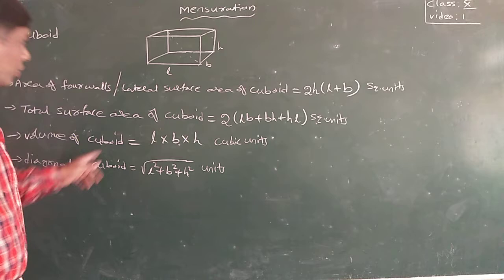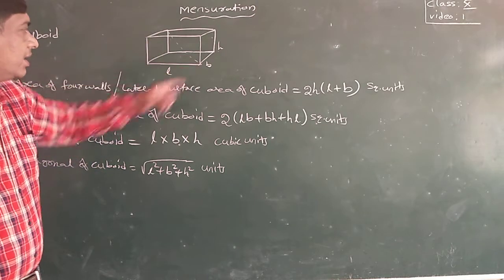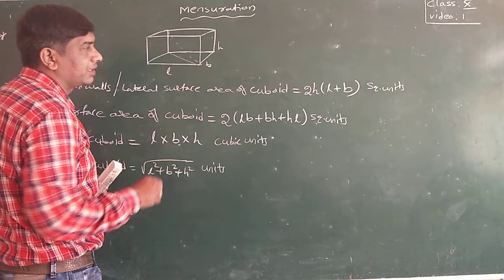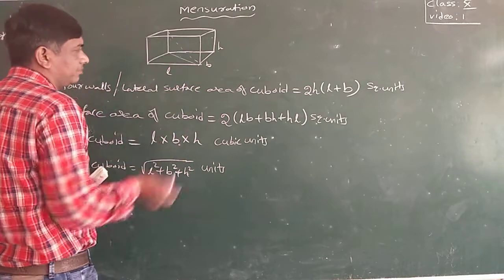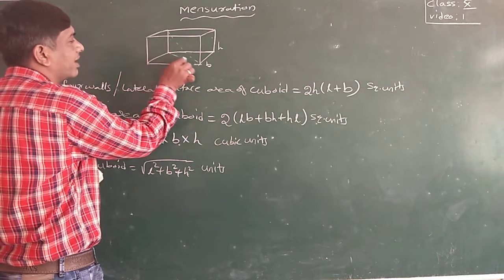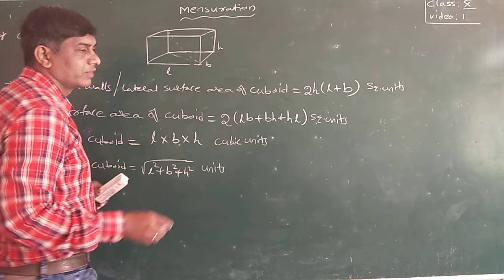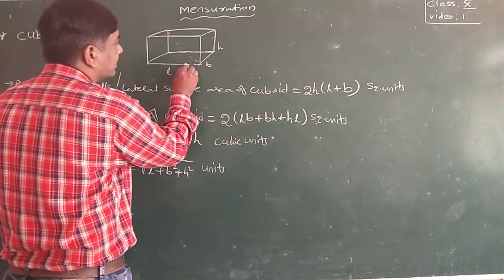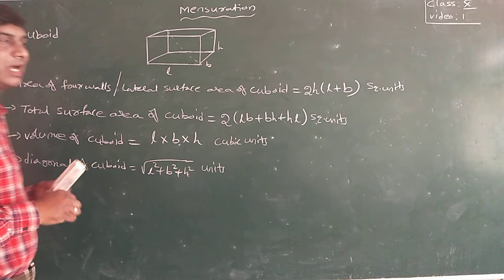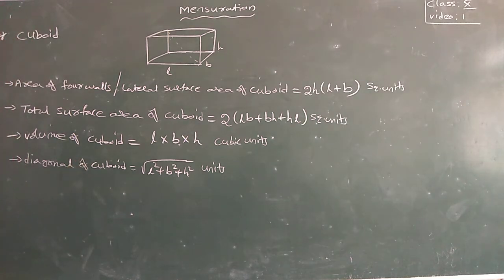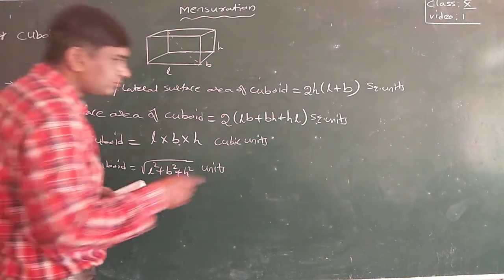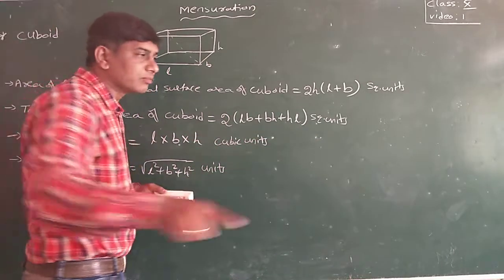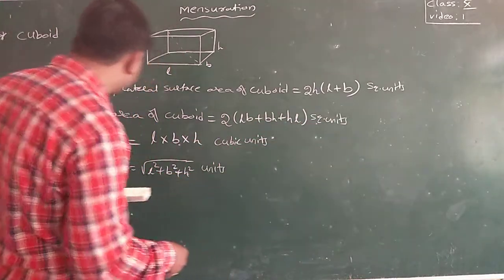Now diagonal of a cuboid, this corner to this corner. Here this is L square plus B square, plus H square, because when you join this one here, you get a right angle triangle. So root of L square plus B square plus H square is the diagonal of a cuboid.